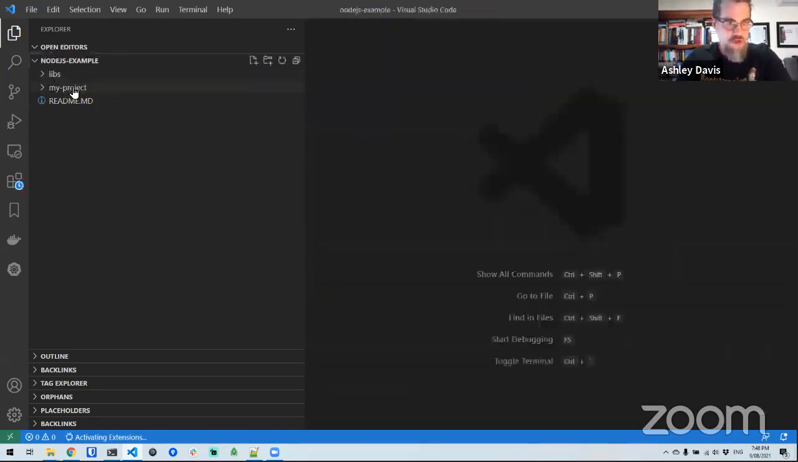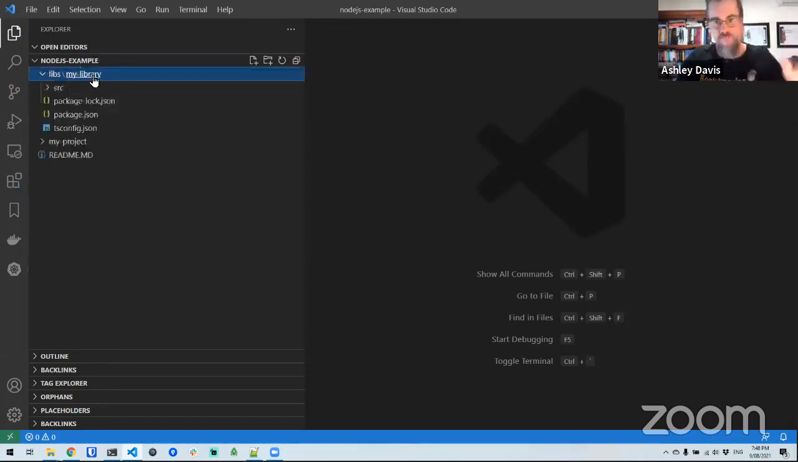We've got a Node.js project, and we've got a libs directory. The libs directory contains our shared libraries. There's only one in there, my library. You could have multiple other libraries in there. It doesn't matter. To keep this simple, I've only got one. So that's a fairly standard TypeScript Node.js project.